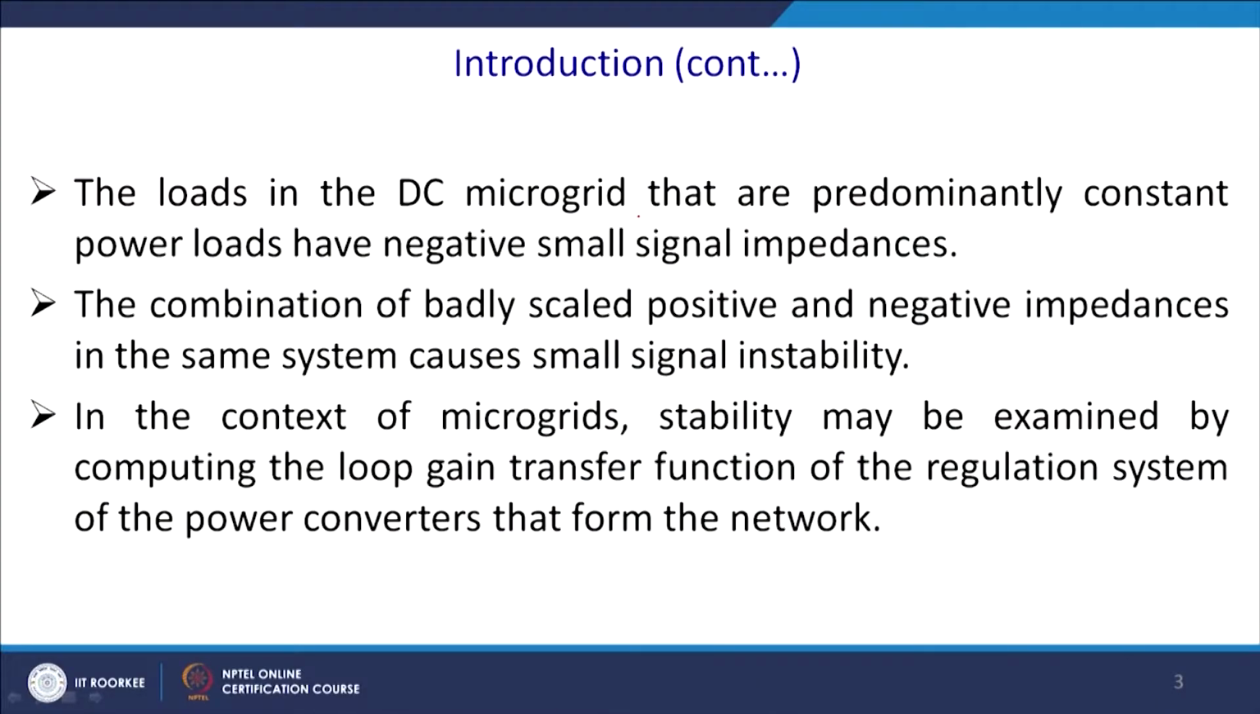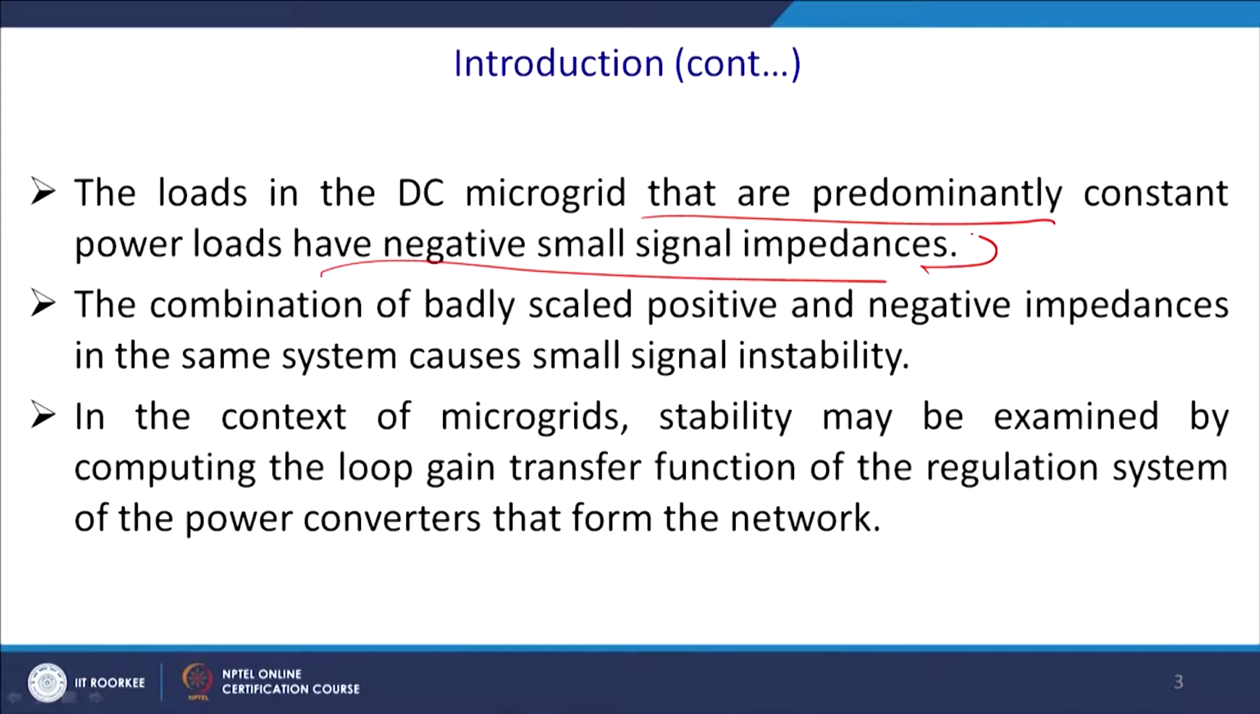The loads in the DC microgrid that are predominantly constant power loads have a negative small signal impedance, because once its voltage decreases, current increases, and thus dV/dI is negative. So, for this reason you have a problem, that is a negative small signal impedance.